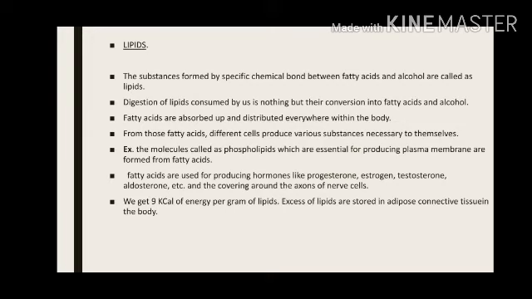First we will see what lipids are made up of, because then we will understand what we get when they are digested. Lipids are substances formed by a chemical bond between fatty acids and alcohols. Fatty acids and alcohols are small molecules. When they chemically bond, they form lipids.